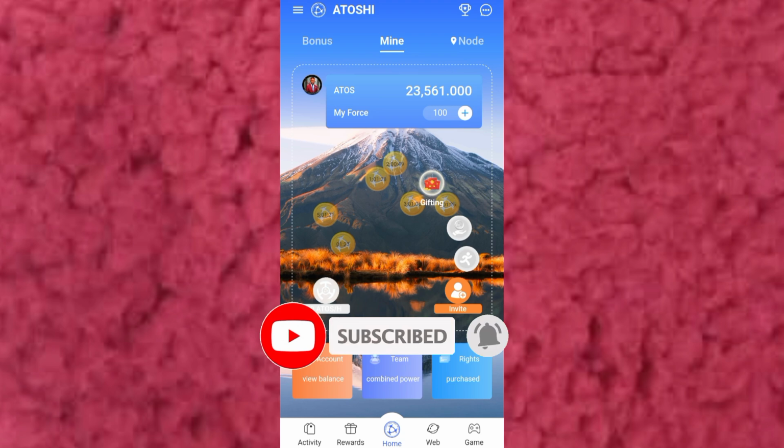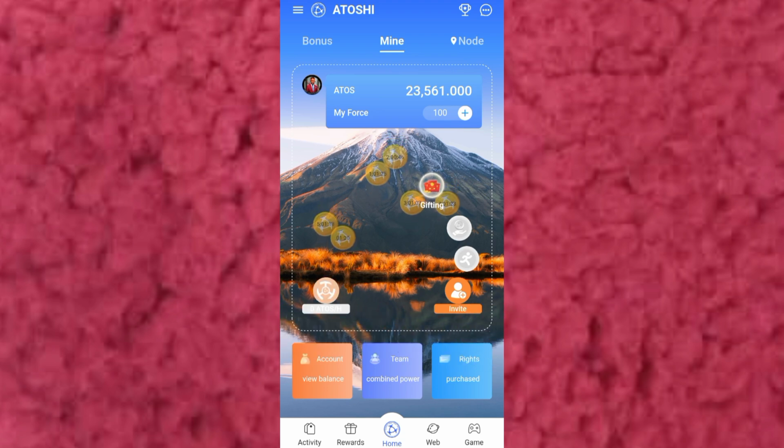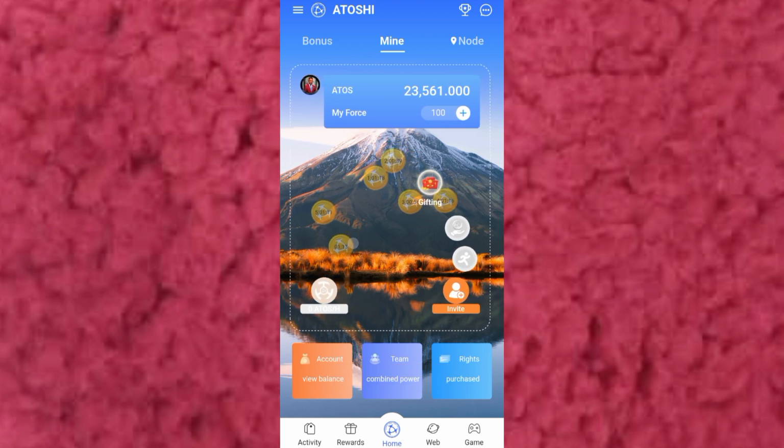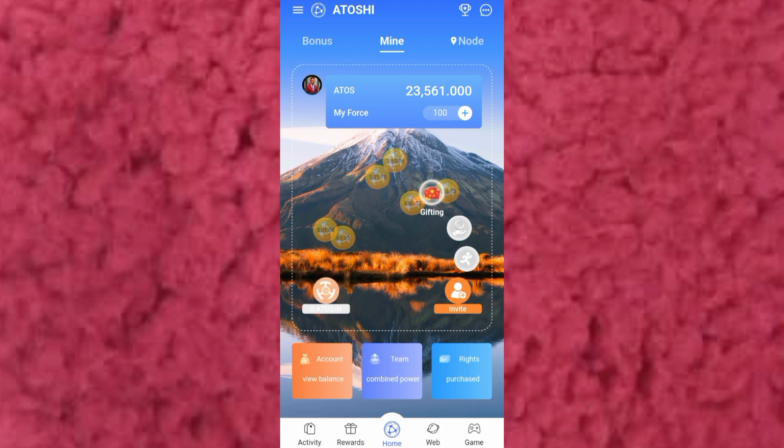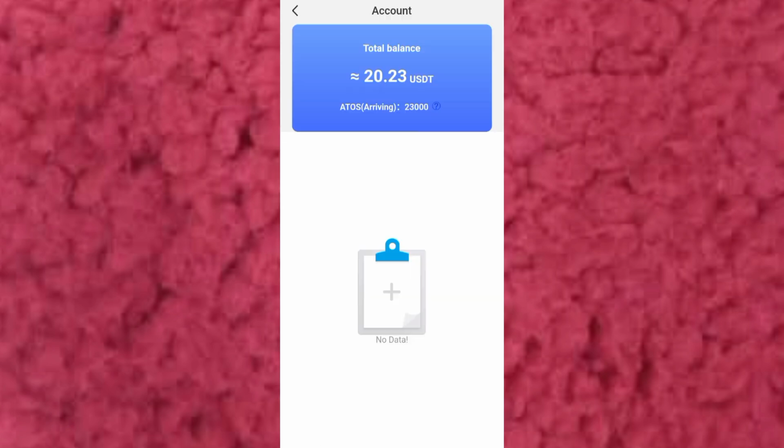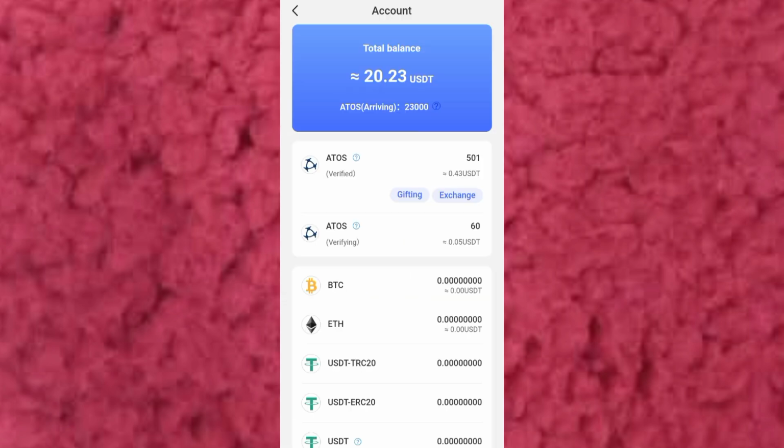Okay, this is the Atoshi dashboard. It's called Atoshi, where you can earn some coin by just mining. You visit it daily, and then you see these floating balloons there. Those are the balloons that when you click on them, will accumulate some points to your Atoshi dashboard. As you can see, I have 23,561. If I click on any one now, it depends on the timing. You see the timing on the balloon. All right, but I'll show you how to do that.